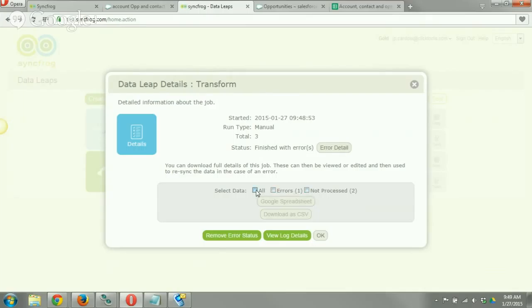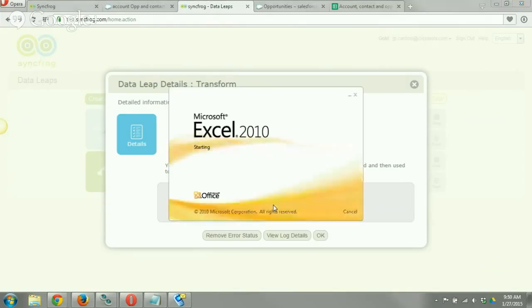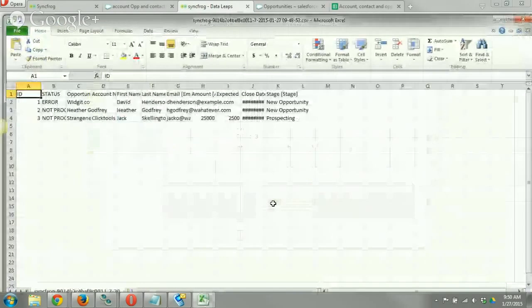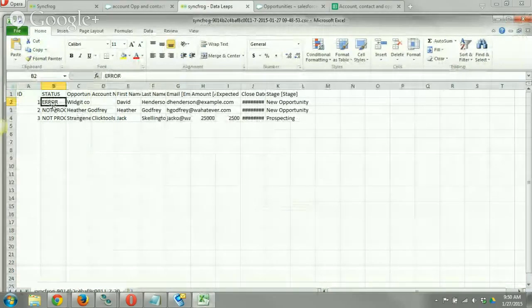Now, in case of this, I can actually click on select data, and I can download it as a CSV file. So here we go. Or I can put it directly into Google Spreadsheet. So let's take a look at why it errored, and this will tell us right inside of it here. Just error. Awesome.